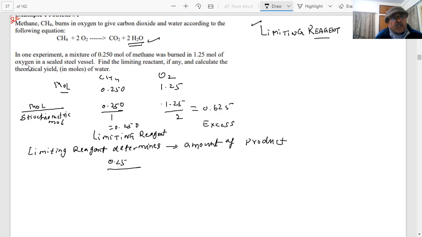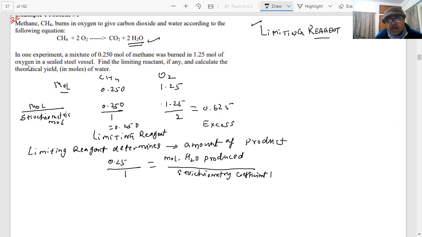What is the stoichiometric mole ratio? 1 is equal to the amount of water produced, moles of H2O produced, divided by the stoichiometric coefficient of water, X. How much is the stoichiometric coefficient of water here? 2. So it becomes 0.25 by 1 is equal to X by 2. What is the value of X then, students?